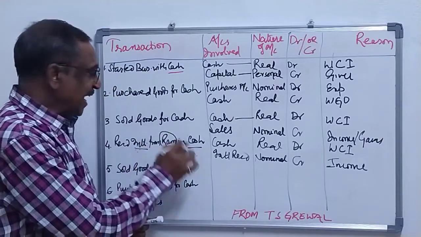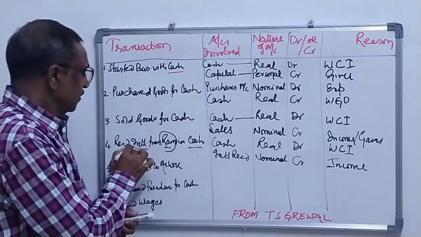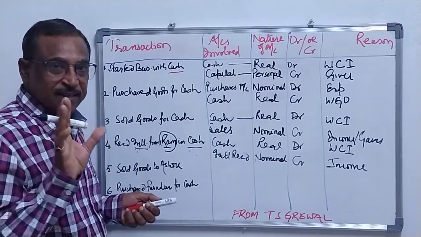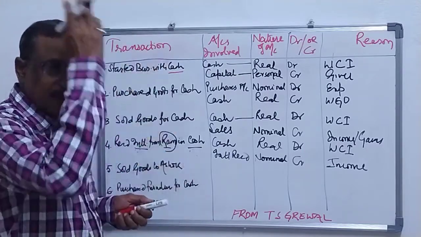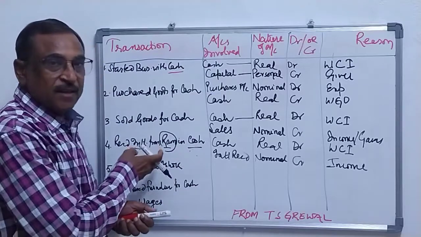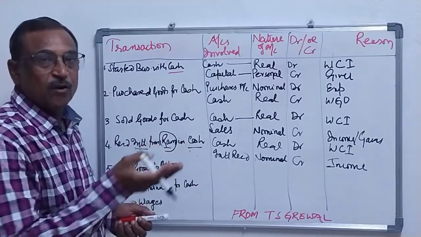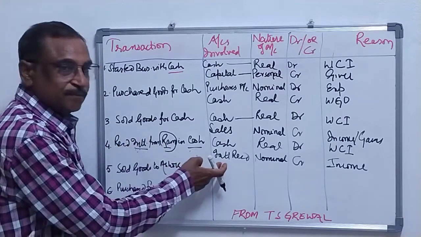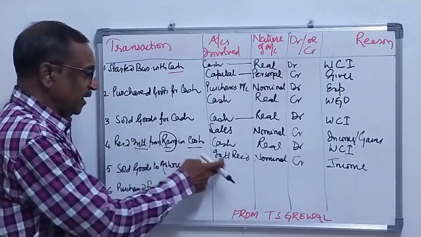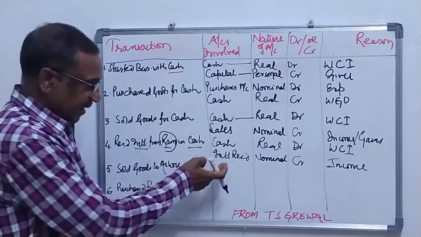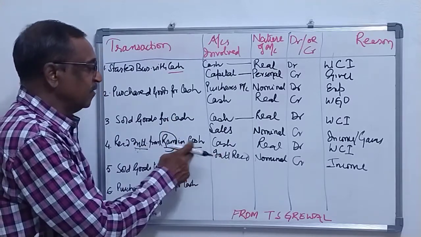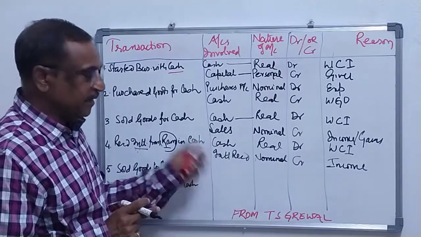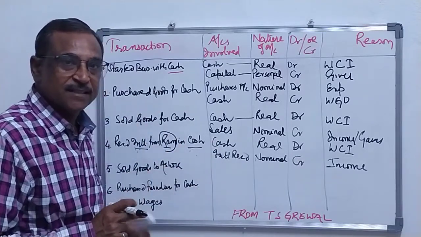Though you are receiving cash from Ram, why is Ram paying you? He is not giving you anything on credit. Sometime back you must have given an amount to him on loan. Now he is giving you interest. So interest received is your income, and against interest, you are getting cash. So these two accounts will be operated for this transaction.